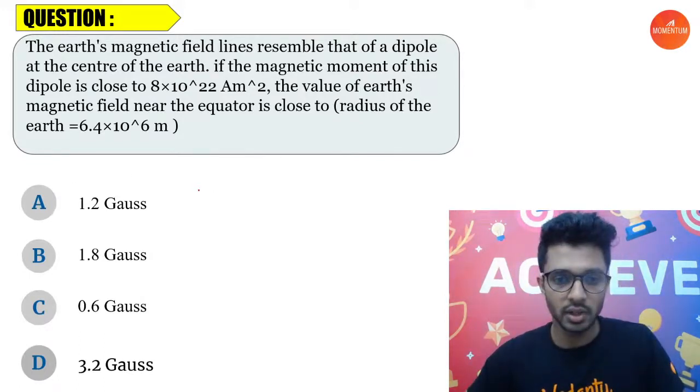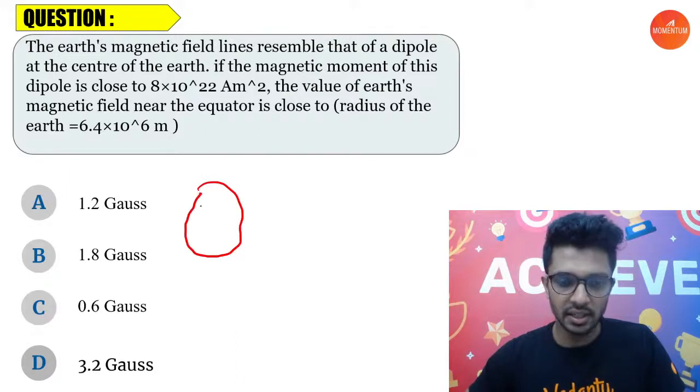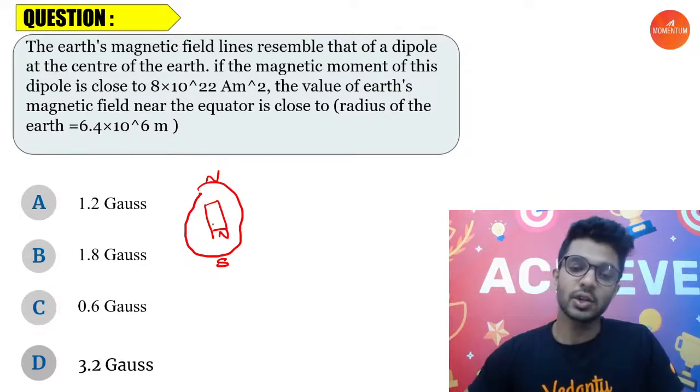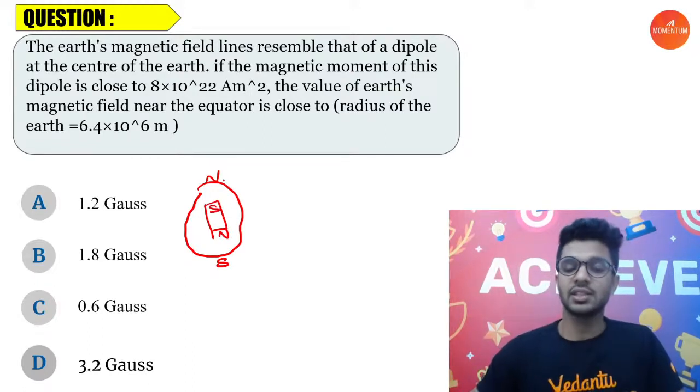If you want more explanation, let's say this is the Earth, right? If this is the geographic north and geographic south, it feels like a bar magnet is kept inside the Earth, right? Where the north pole of the magnet is at the geographic south and the south pole of the magnet is at the geographic north.